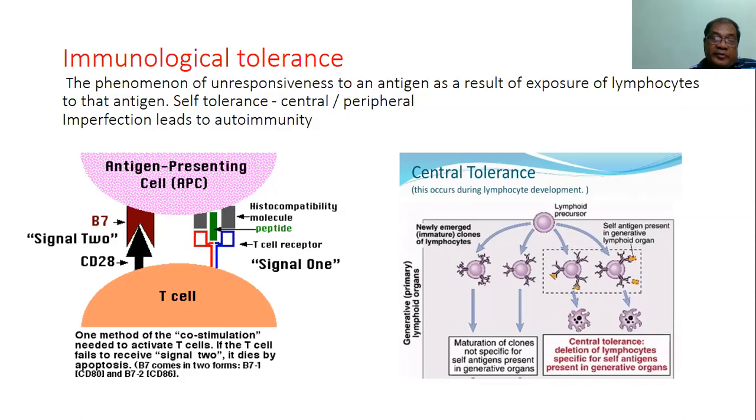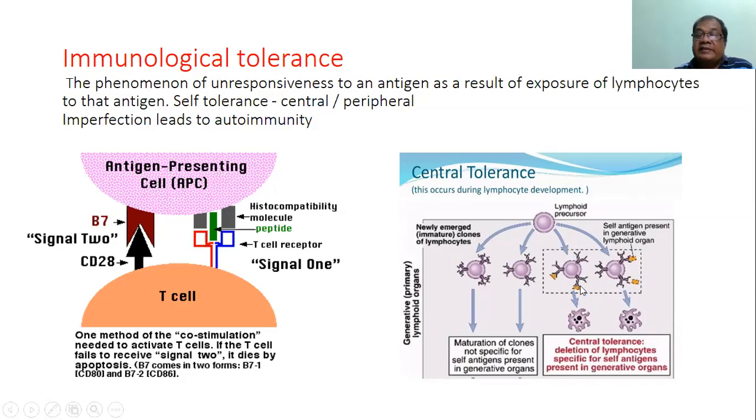It dies out by apoptosis, so that cannot mount any immune response. If this form of second response is defective, then autoimmunity can occur. Central tolerance: the lymphoid precursor in the generative or primary lymphoid organs, whenever it encounters any self antigen present in the generative lymphoid organ, undergoes central tolerance, that is deletion of the lymphocyte specific for self antigen present in the generative organ.